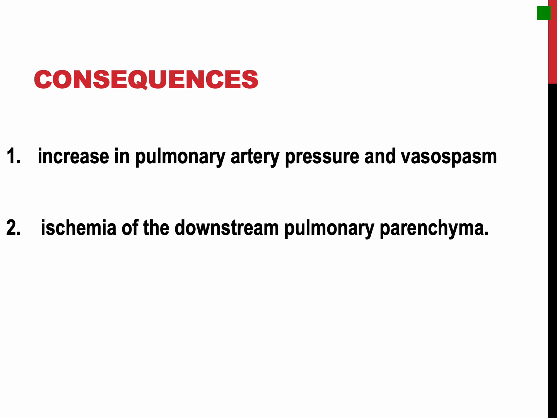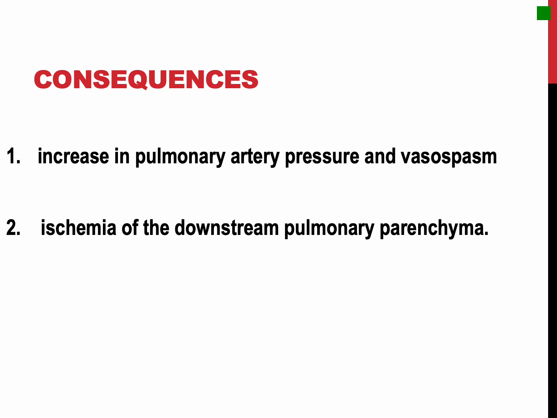So if a major vessel is occluded, an abrupt increase in the pulmonary artery pressure will follow, and the heart will be pumping against higher resistance, resulting in decreased cardiac output and right-sided heart failure, which is called acute cor pulmonale. In some cases, this may result in sudden death. If smaller vessels are occluded, the result is less catastrophic and may be clinically silent.